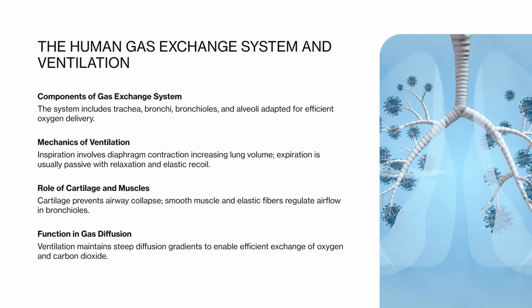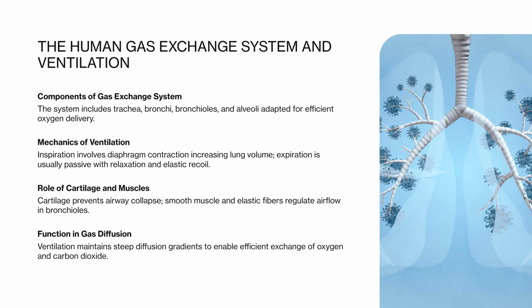During inspiration, the diaphragm contracts and flattens while the external intercostal muscles contract, increasing thoracic volume and decreasing air pressure inside the lungs. This causes air to move into the lungs. Expiration is usually passive, involving relaxation of these muscles and elastic recoil of the lungs. Ventilation plays a critical role in maintaining steep diffusion gradients for oxygen and carbon dioxide at the alveoli.